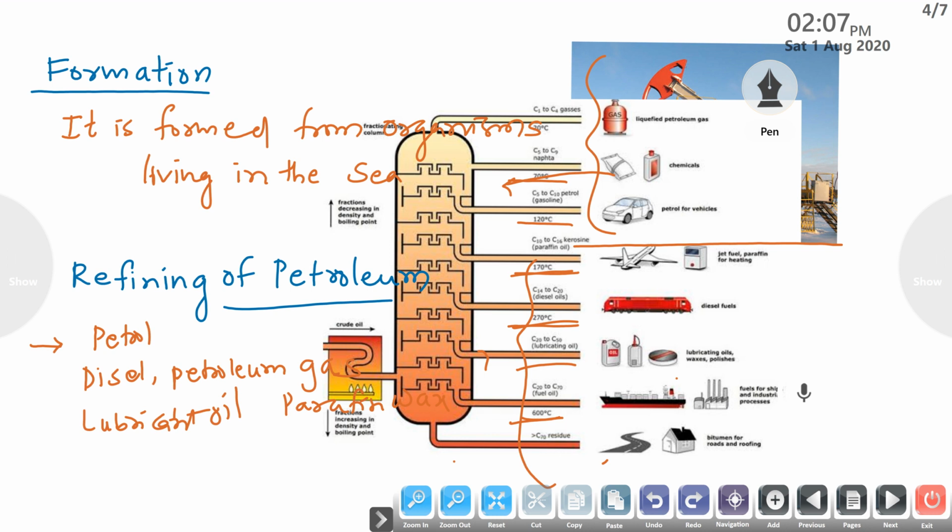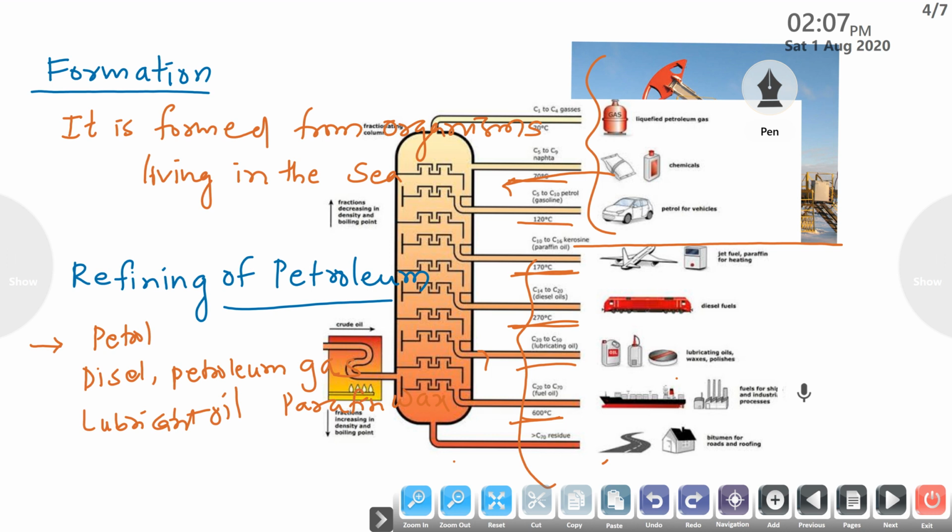Refining means the petroleum is heated and the different byproducts get separated. This process is called refining of petroleum.